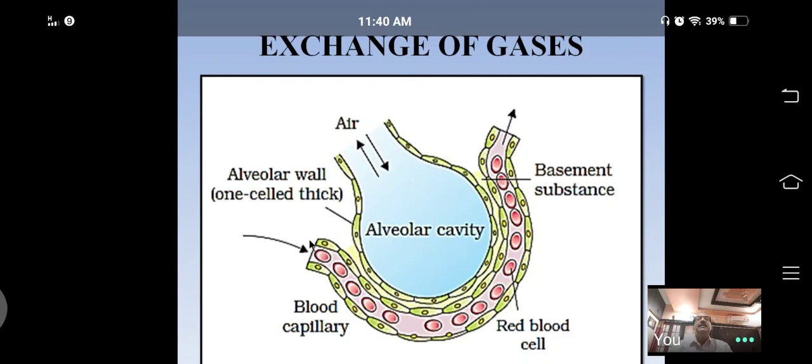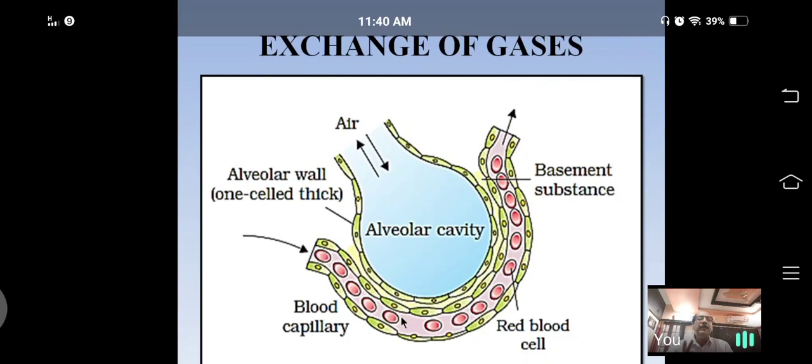Deoxygenated blood. This deoxygenated blood contains both carbon dioxide and oxygen, but the proportion is different. The partial pressure of carbon dioxide will be high in the blood of the capillary. Which concentration is more? Carbon dioxide concentration is more. What about oxygen?